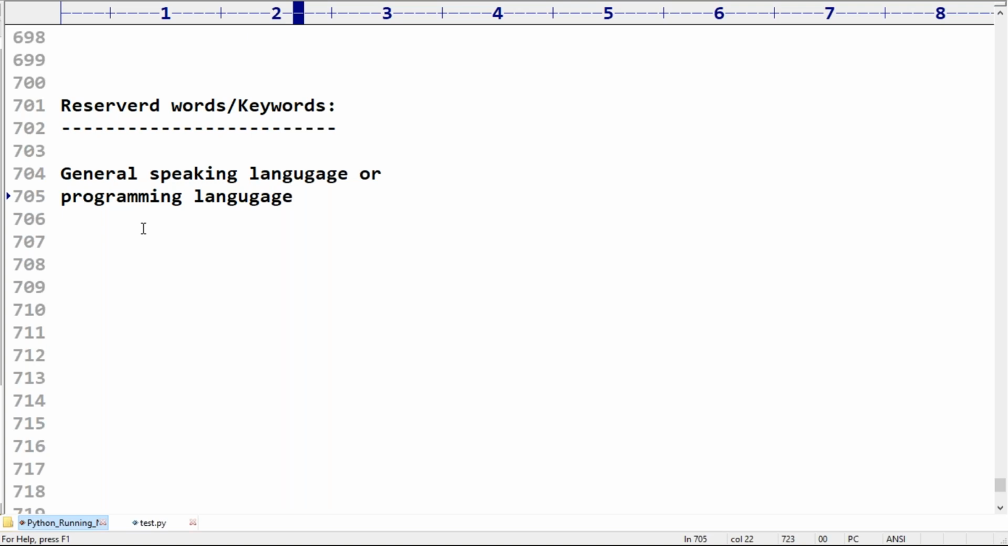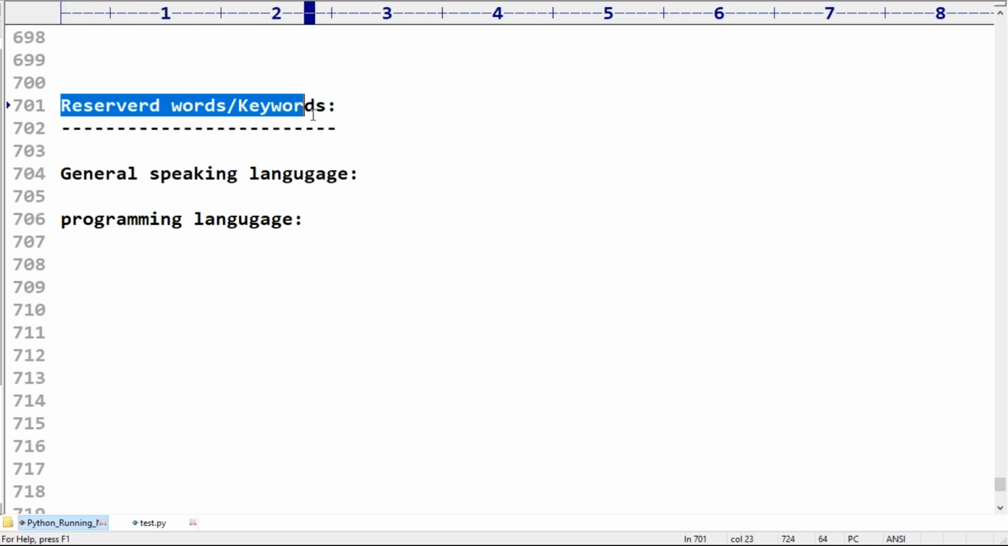There are some words reserved to represent some meaning or functionality. Such type of words are called reserved words or keywords. Keywords, remember this one, sir.